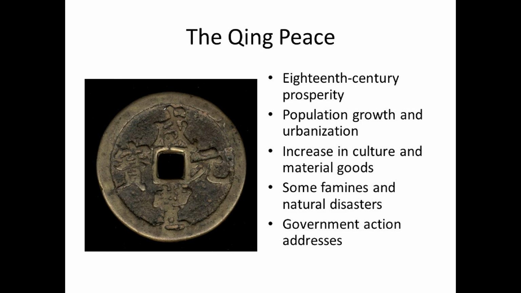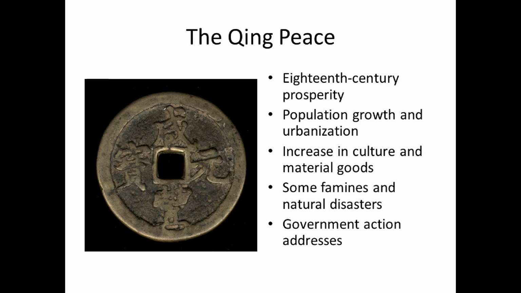And what happens then is the Qing are able to bring peace and stability to China eventually. So by the 18th century, there is growing prosperity in China. Things are going very, very well in China under Qing rule. The population will go up, and it will also become more dense. There'll be more people living in cities. And when that happens, you have an increase in culture and material goods, right?